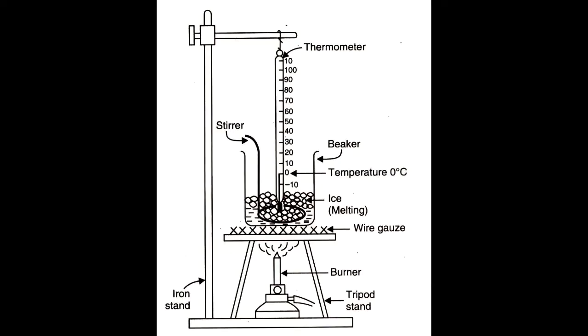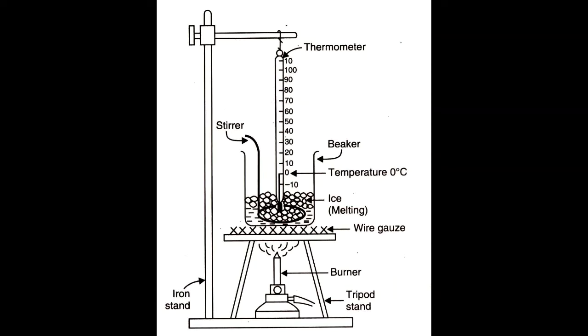Let's look at the experiment. You see, here we are melting ice in a beaker with a thermometer suspended inside it. When the temperature is 0 degrees Celsius, the ice starts melting, and till the full 1 kg of ice is melted, the thermometer will show that the temperature does not change, but all the time the heat was going in because the burner was burning.